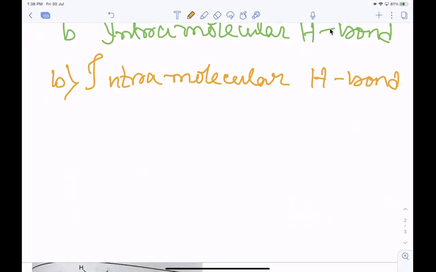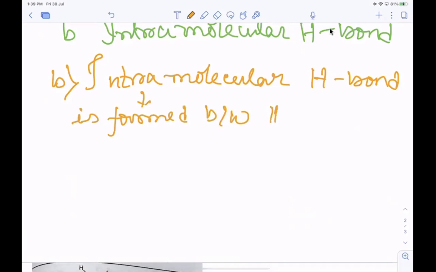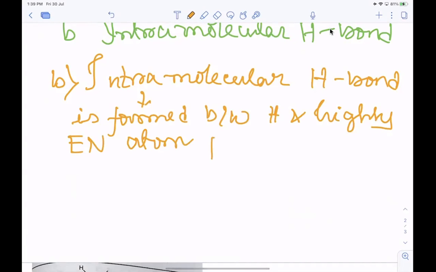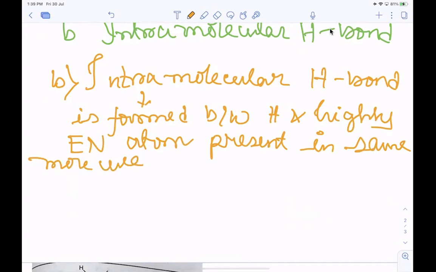That is, it is formed between hydrogen and a highly electronegative atom present in the same molecule. Let's take one example. This one.